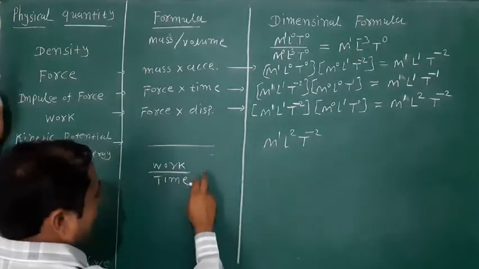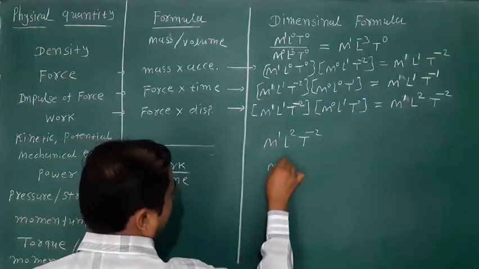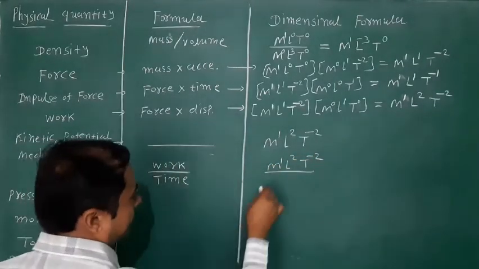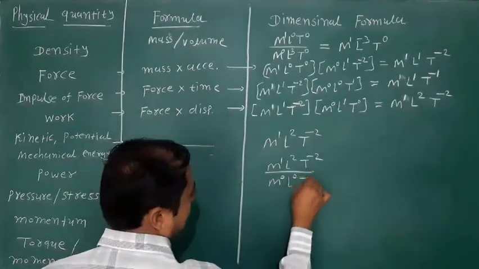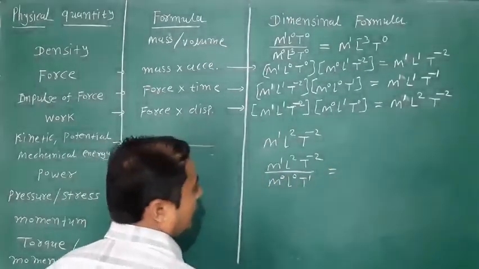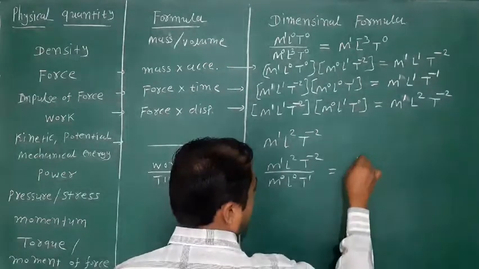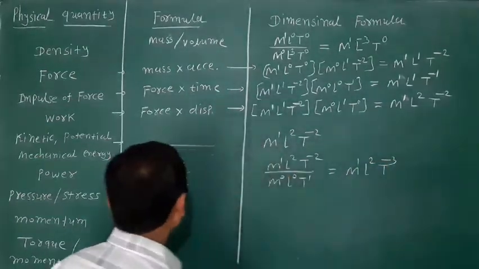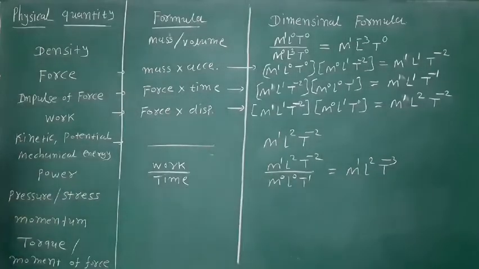So the dimension formula for work is M1 L2 T minus 2 divided by time M0 L0 T1. So M1 L2 T raised to minus 3 is the dimension formula for the power.